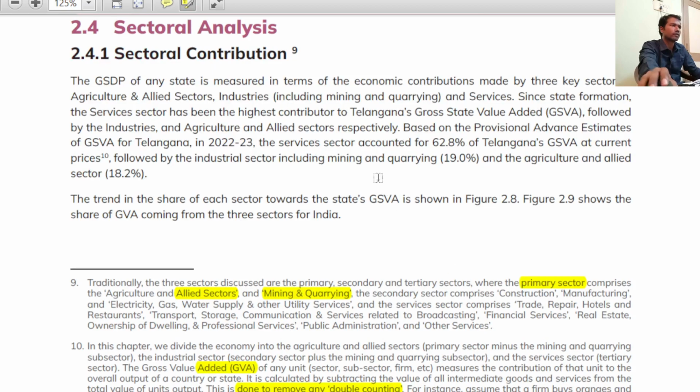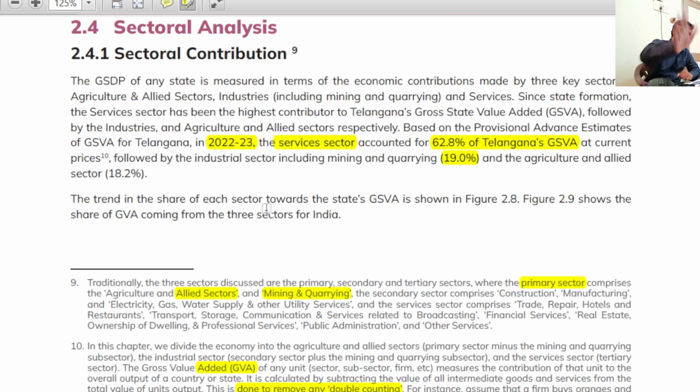We will move forward. So the service sector is almost 62.8%. How much is the service sector's contribution to Telangana's GSVA? 62.8%. You need to remember, sir. Similarly, the industrial sector, including mining and quarrying, is a 19% contribution. These are recent figures, with respect to 2023.